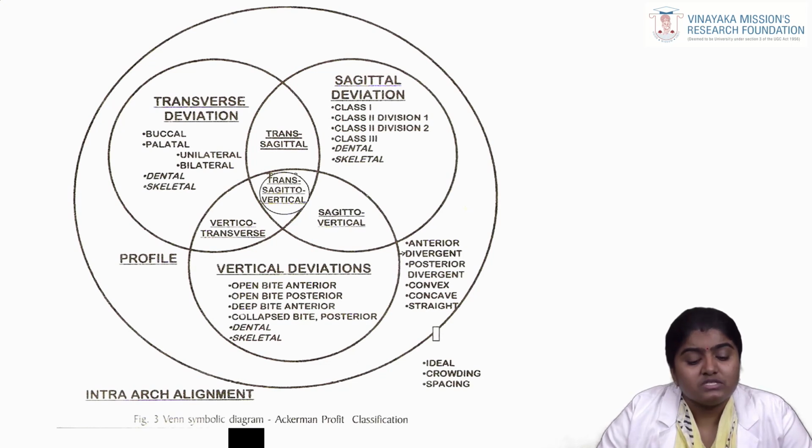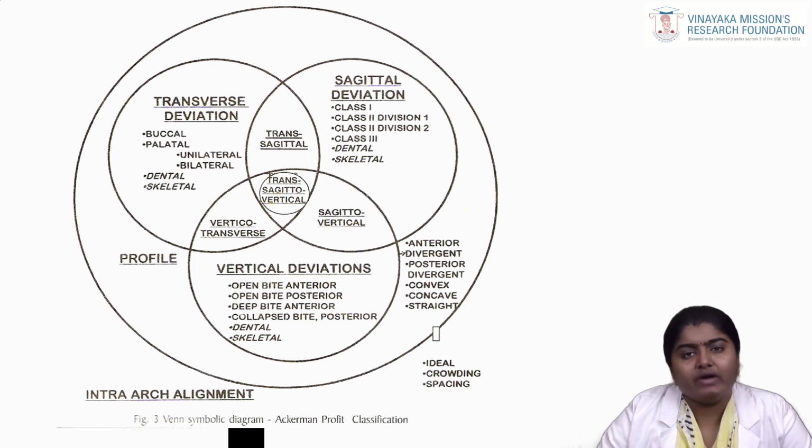That is, a transverse deviation is that whether it is buccal, palatal, that includes unilateral or bilateral, dental or skeletal, and also sagittal deviation is that class 1, class 2, division 1 and division 2, class 3 it is of either dental or skeletal, and also vertical deviation is that open bite anterior, open bite posterior, deep bite anterior, collapsed bite and posterior, which includes both dental and skeletal in point of all types of deviation, and also profiles anterior divergent and posterior divergent, convex, concave and straight. It also includes ideal, crowding and spacing.